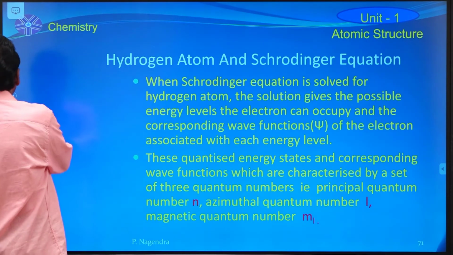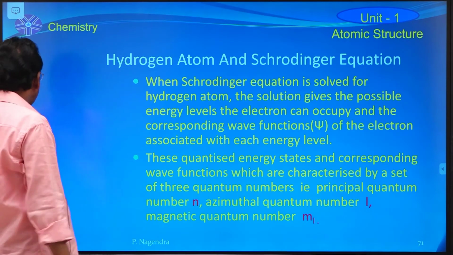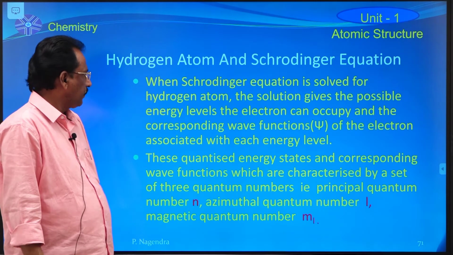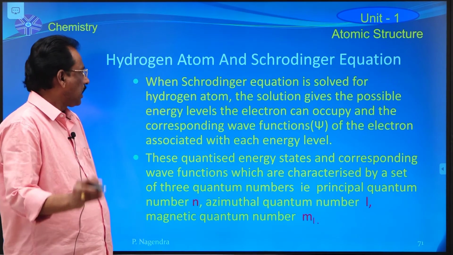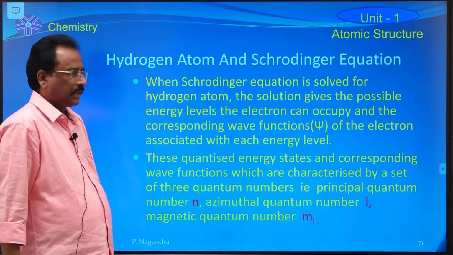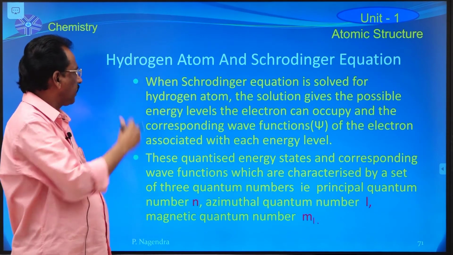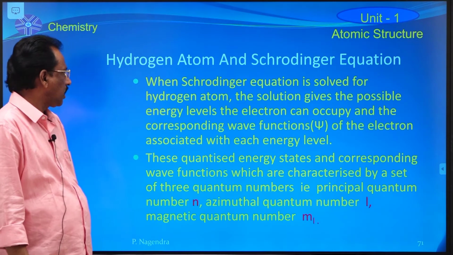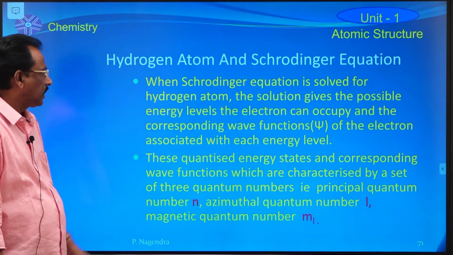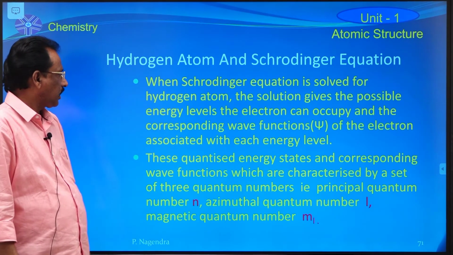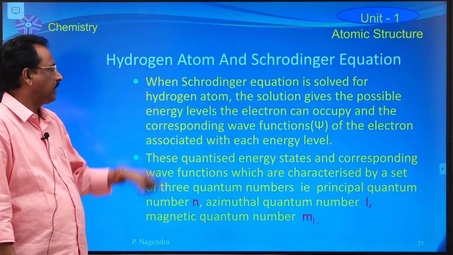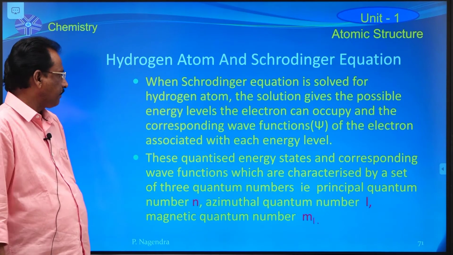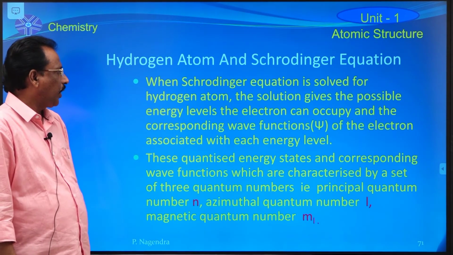Schrödinger's wave equation is applicable to the hydrogen atom, because the hydrogen atom contains only one electron. When Schrödinger's wave equation is solved for the hydrogen atom, the solution gives the possible energy levels the electron can occupy in the hydrogen atom and the corresponding wave functions.